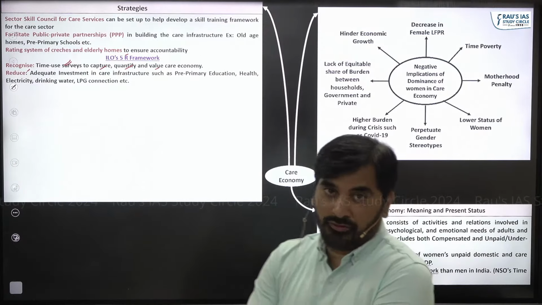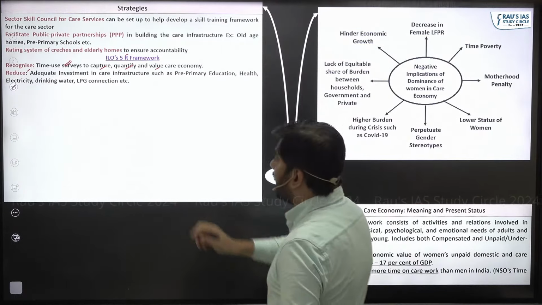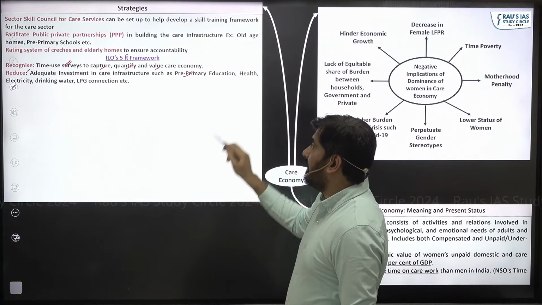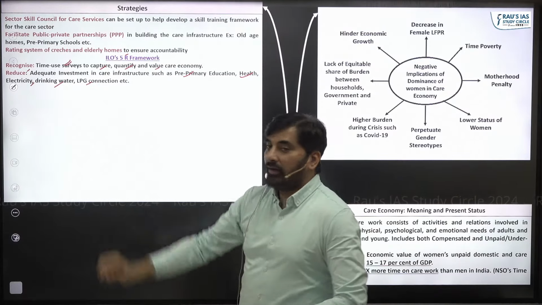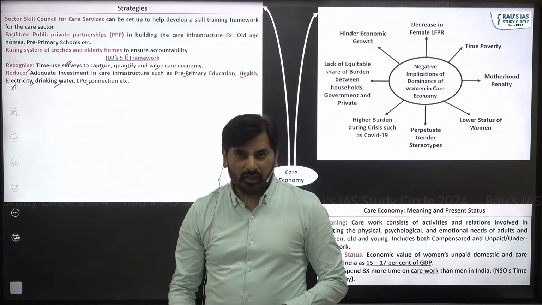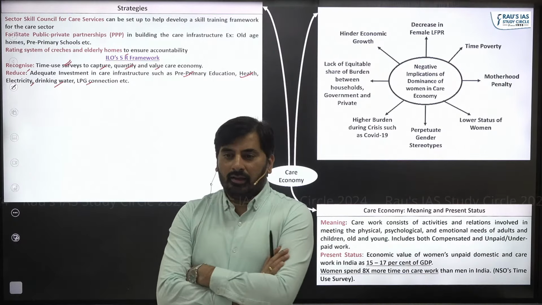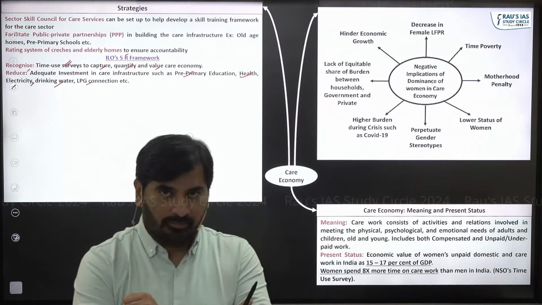Next, reduce. We must reduce the burden on the women by making adequate investment in care infrastructure like pre-primary education, health, electricity, drinking water, LPG connection. Let me just give an example with respect to LPG connection. Let's say there's a household. This household does not have an LPG connection.